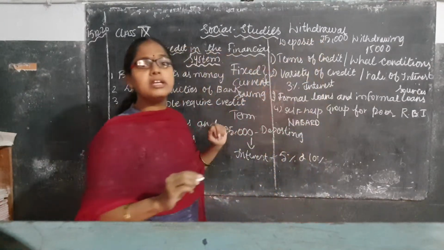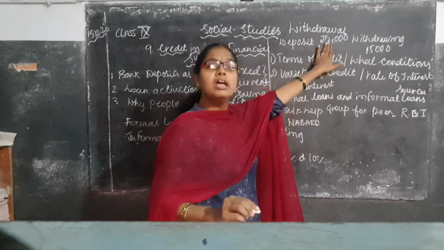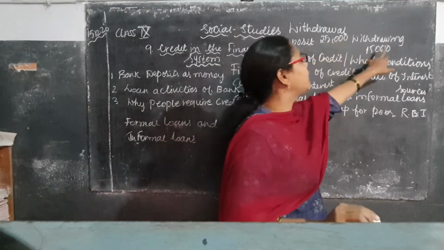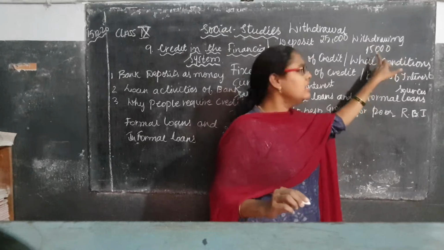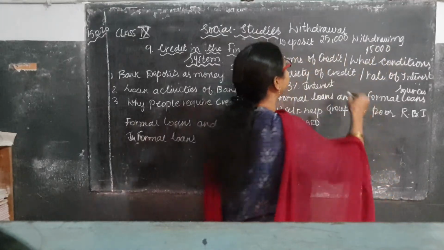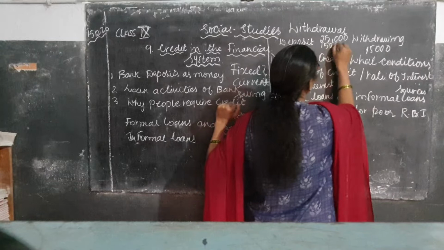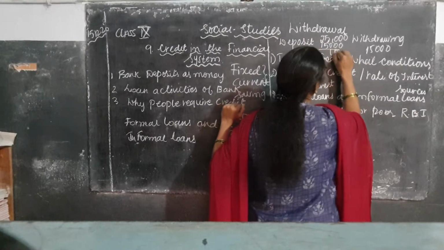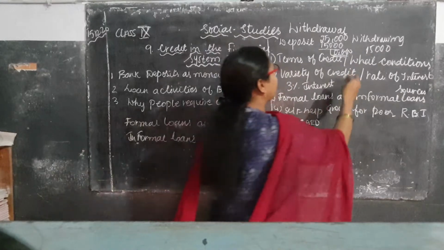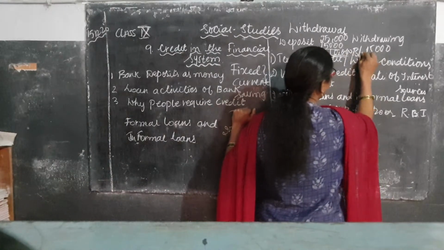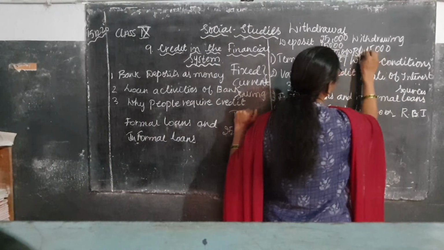Your deposit amount is 25,000. From that 25,000, how much are you withdrawing? You are withdrawing 15,000. So how much amount will be left over? 25,000 minus 15,000, you will have 10,000. So 10,000 will be the balance in the bank.